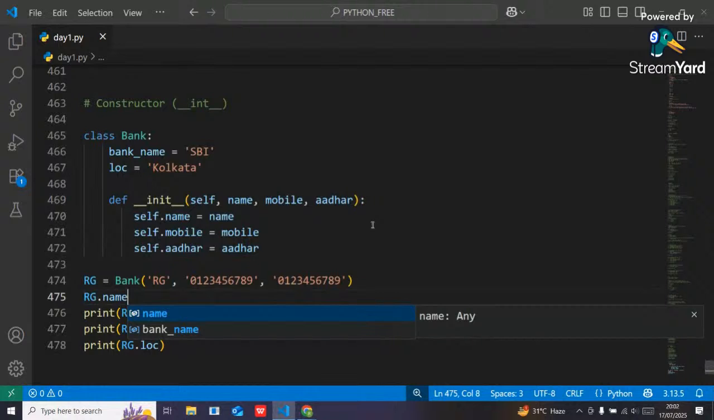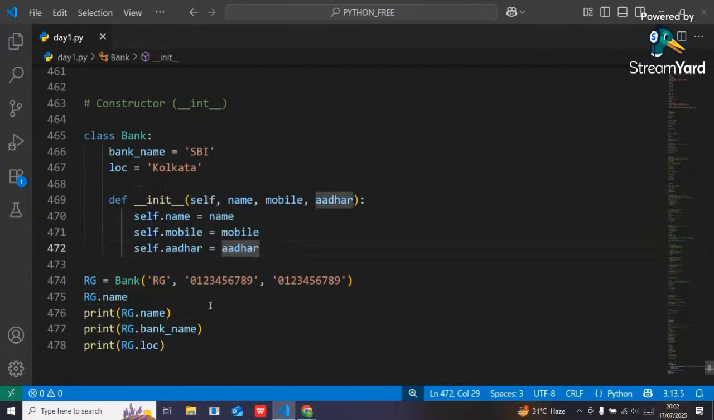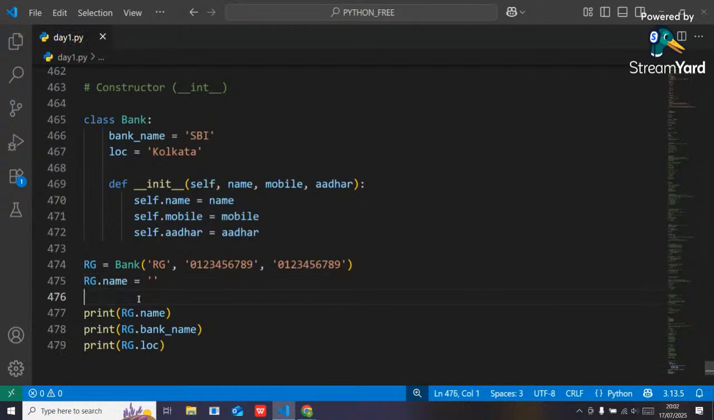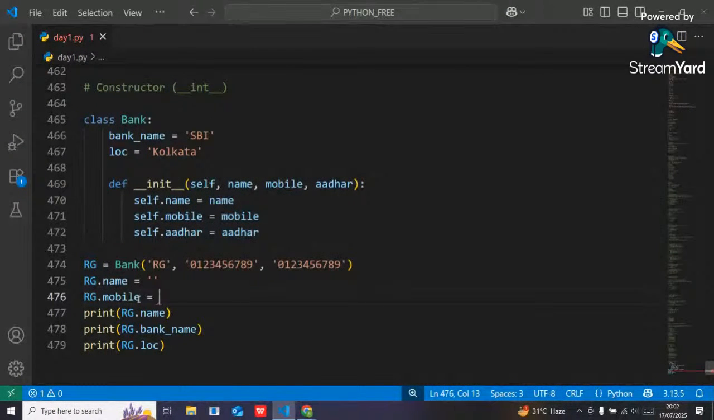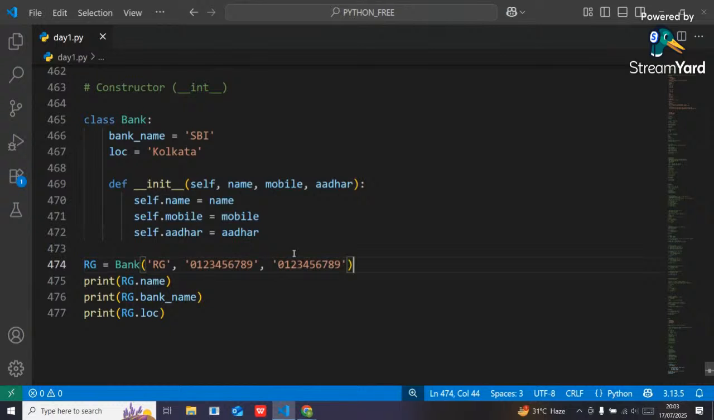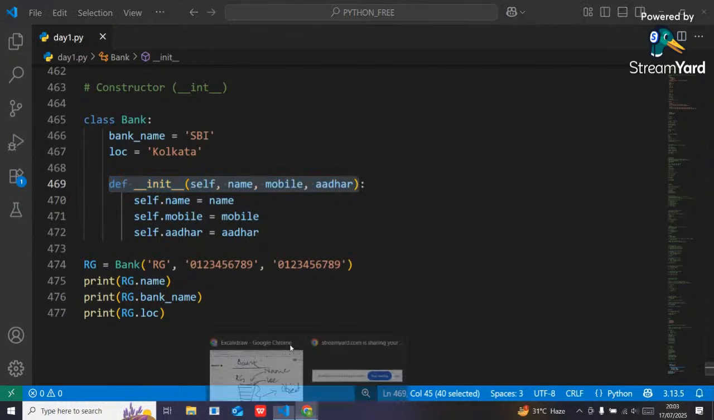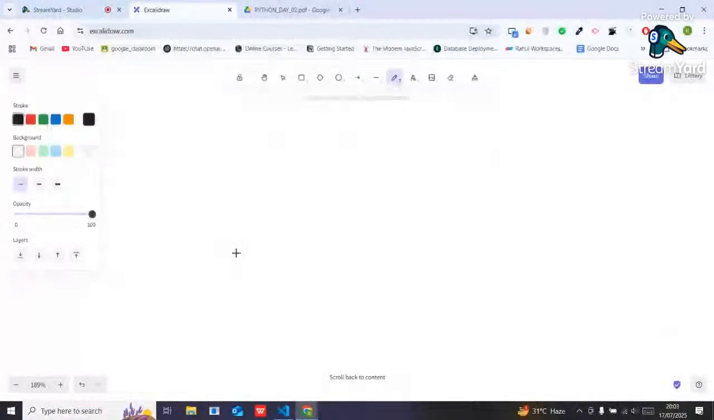If I don't use this constructor, then after creating this bank, for each and every customer I have to write rg dot name equal to some value, again rg dot mobile equal to some value. But see, I don't have to write all the details in this manner. Simply I can pass it in a single line. It is called a constructor in Python. Got it, people? And also one more important thing, this self keyword, right? So guys, see, what is the use of that self keyword here?